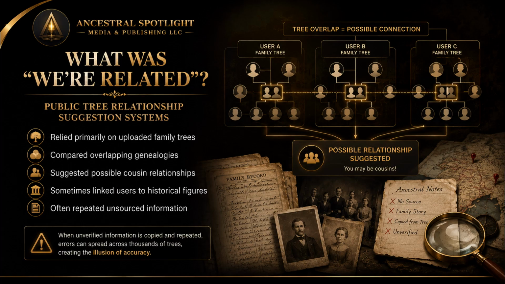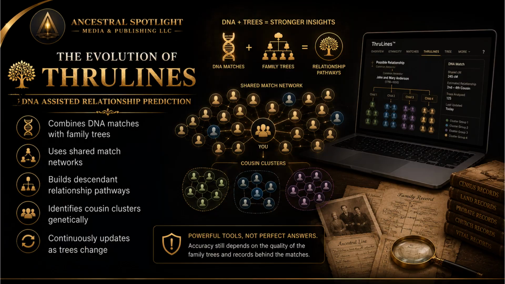If incorrect information entered the system and users copied it repeatedly, the error could spread rapidly across thousands of trees. Over time, repetition could create the illusion of accuracy even when no original documentation existed. This is one reason why responsible genealogists must always examine the original records.